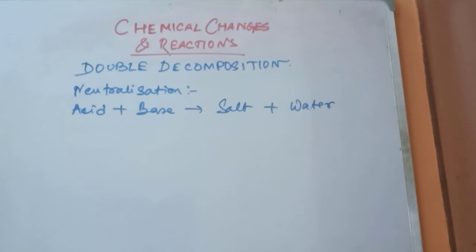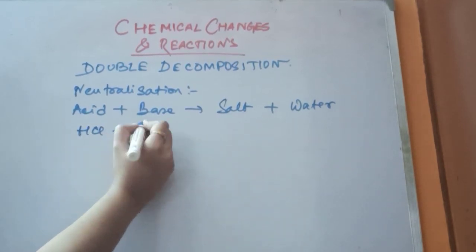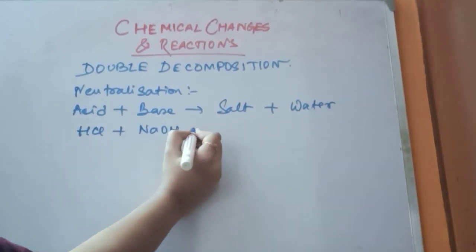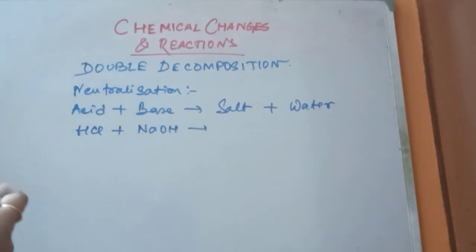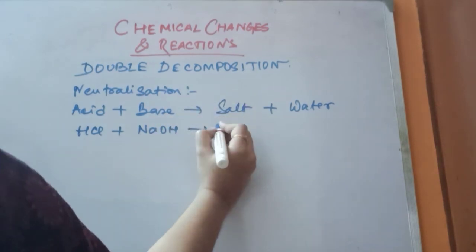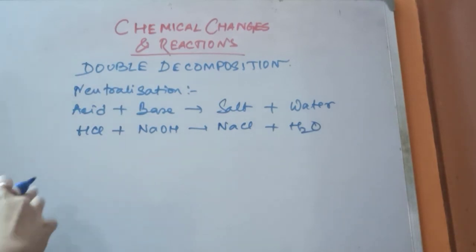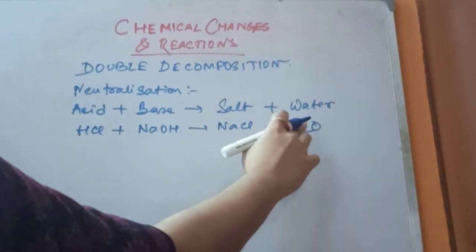Now, let's consider the acid and the base. Acid let's take as HCl and the base as NaOH. It can be a base or an alkali. You know that a soluble base is known as alkali. But that doesn't mean that only alkalis are involved in neutralization reaction. Normal bases which are not soluble in water are also involved in neutralization reaction. I will come to those examples. This will give you the salt NaCl and along with that water. See, an acid reacts with the base to form salt and water.